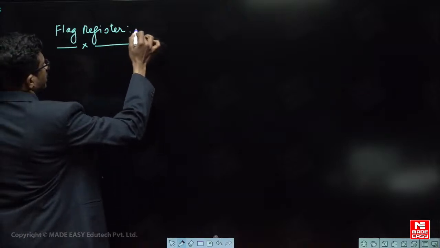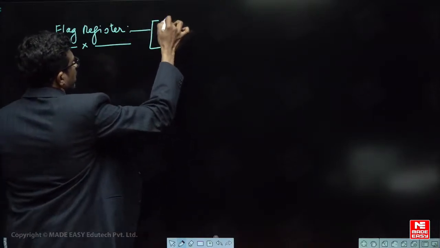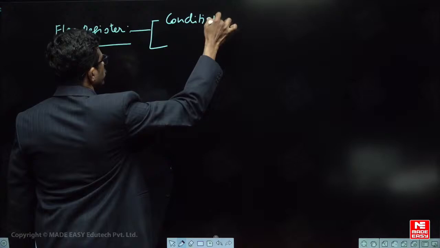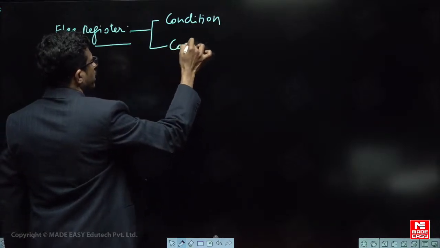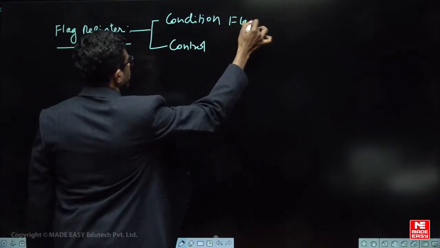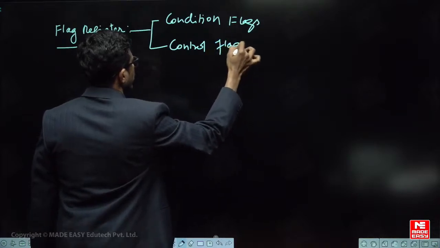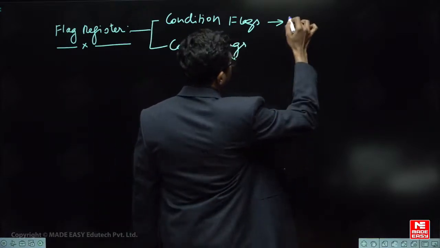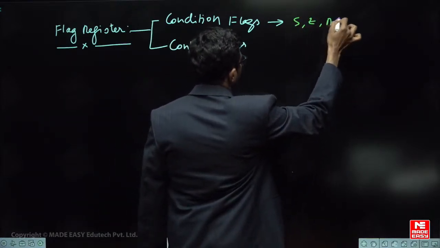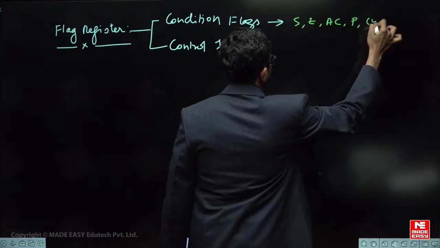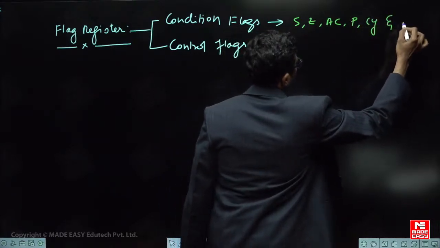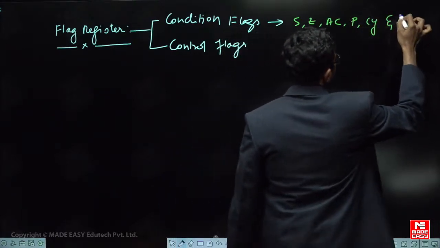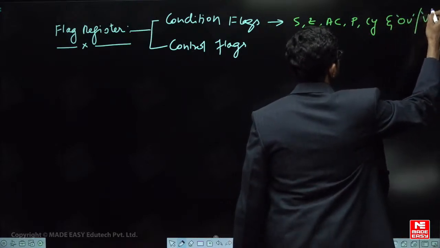For example, flags can be of 2 types: control flags and condition flags. You can be asked anything here, but most probably you will get more questions on condition flags. So there are condition flags, and the other one is control flags. Condition flags have 6 types: sign, zero flag, auxiliary carry flag, parity flag, carry flag and overflow flag. The overflow flag I can simply denote by OV, and I can also denote it by V. Is it clear?